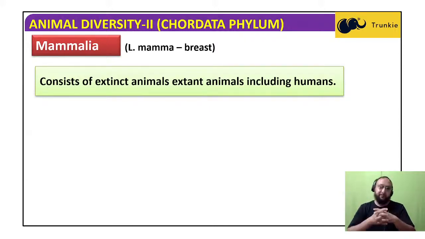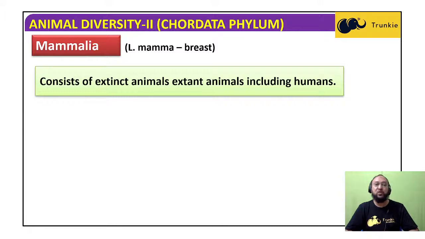Then metatheria. They are somewhat in between the egg-laying mammals and the mammals which give birth to a fully formed fetus. Their fetus is also developing, but it's not fully developed, and some part of development takes place in a pouch-like structure, like we find in kangaroos. So prototheria, metatheria, and then comes eutheria.